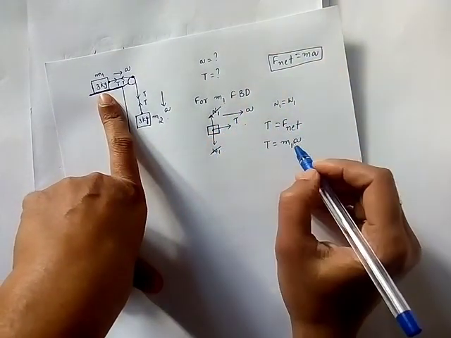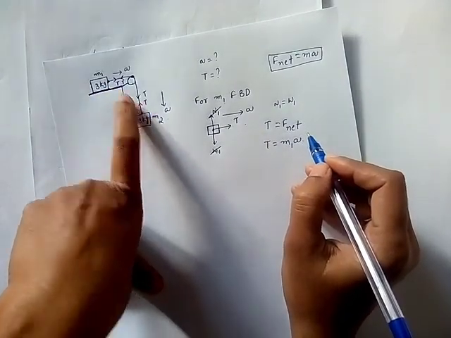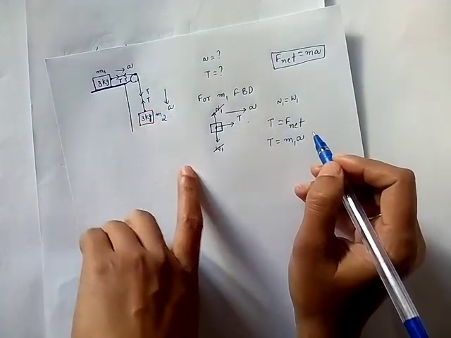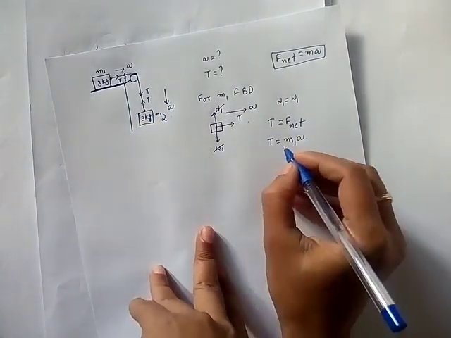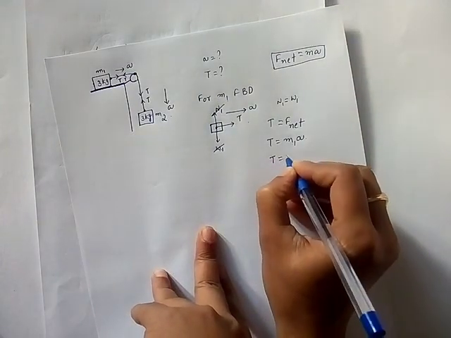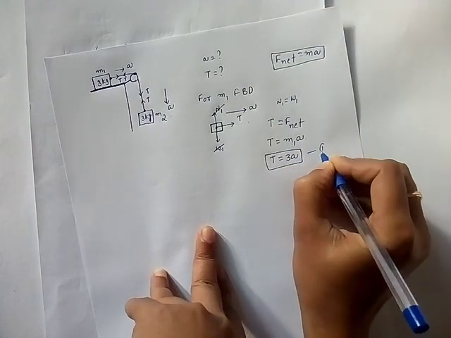We have to always take F net is equal to MA from Newton's second law. As I am writing for block M1, I will write M1. Acceleration is same for both of them and tension is same for both of them because it is the same string. Understood? Now M1 value you know it is 3 kg. That's why for M1 I am writing 3a. So let us take this as equation 1.